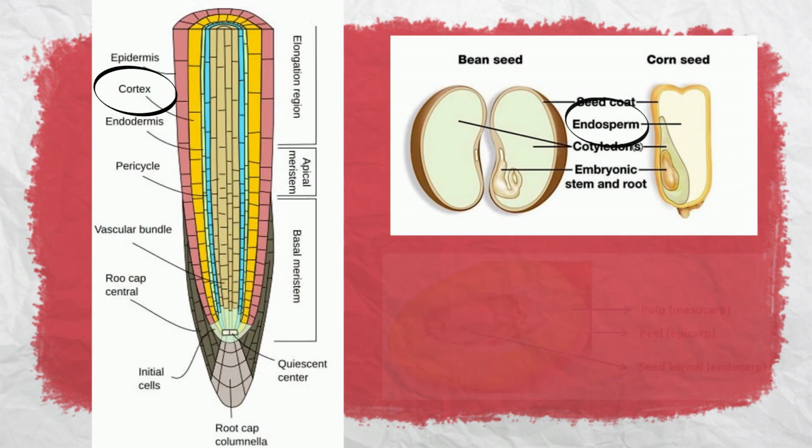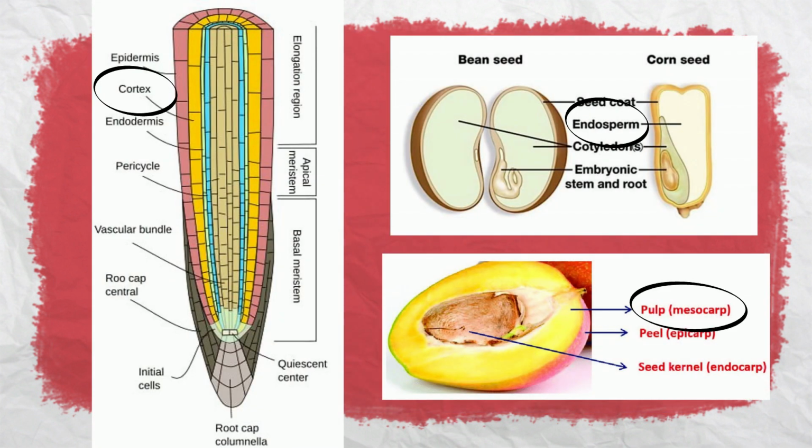They also form the cortex of roots, the pulp of fruits, and the endosperm of seeds. Endosperm is able to provide nutrients for embryonic plant until it's able to photosynthesize on its own.